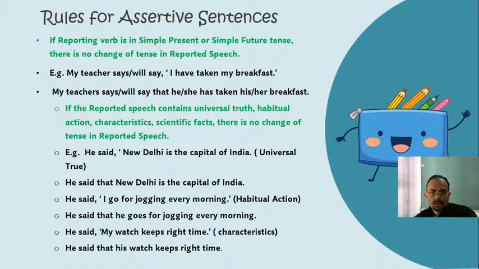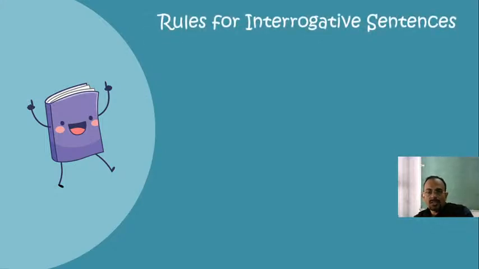Next is rules for interrogative sentences. There are two types of interrogative sentences, dear students. What are interrogative sentences? First of all, let me tell you. Interrogative sentences are those sentences which ask some questions. So those sentences which ask some questions are called interrogative sentences.